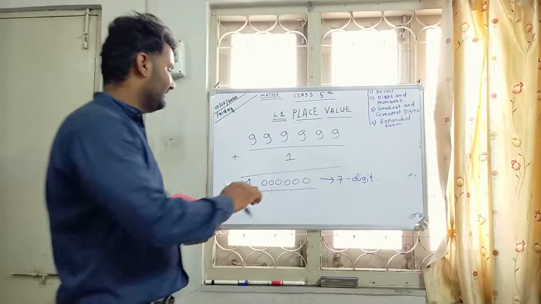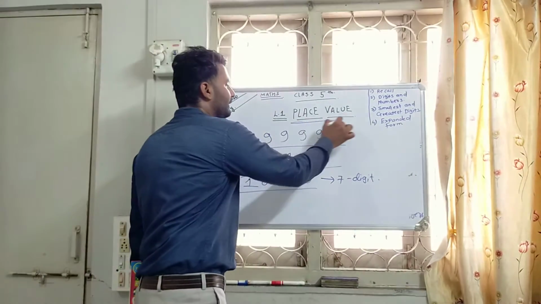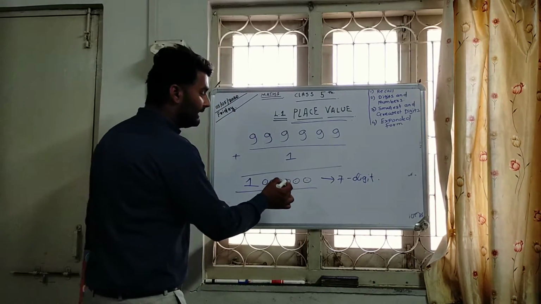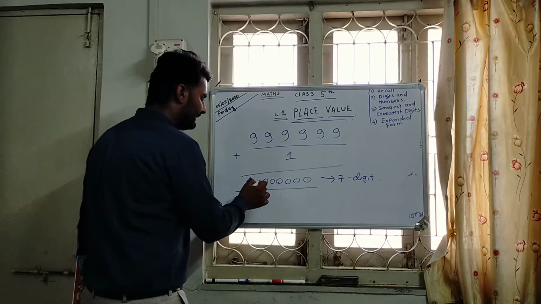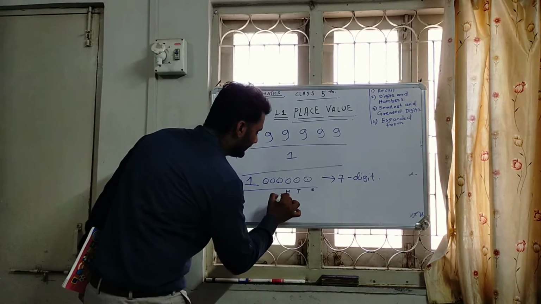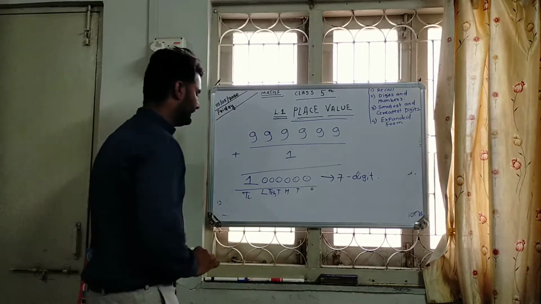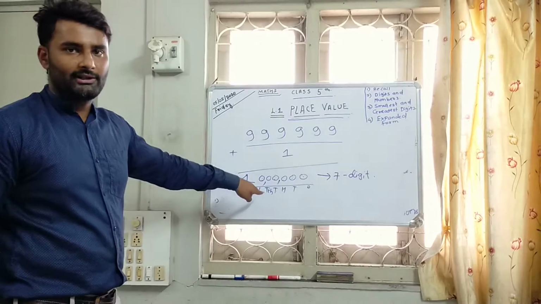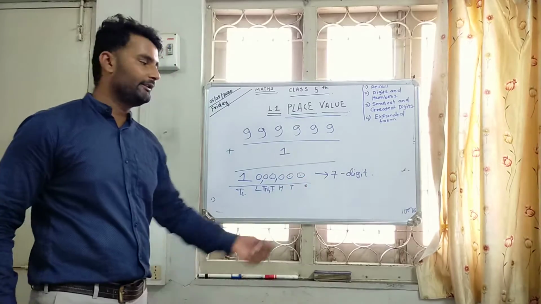So, to read this number, we have to know place value and take help from the place value chart. Ones, tens, hundreds, thousands, 10,000, lakh, 10 lakh. I put a comma here because 10 lakh is different from 1 lakh and the hundreds are different.